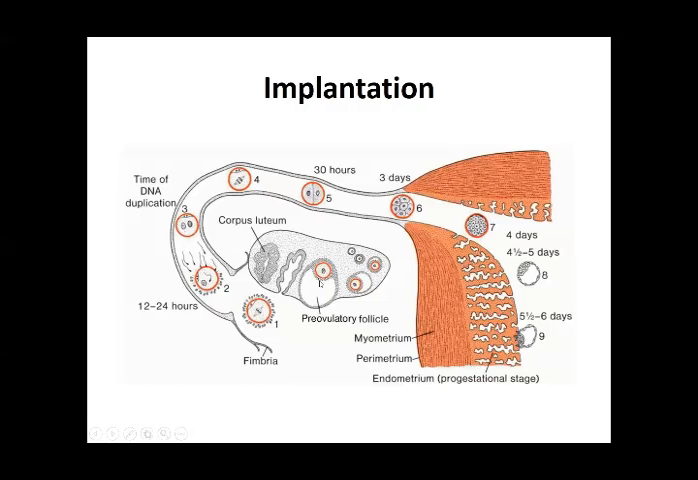You can see this was the process: ovulation, passage, fertilization. After fertilization, it completes the second meiotic division. After this, the mitotic division starts. Then the morula is formed, and at the 4th to 5th day or the 6th day, it reaches the uterine cavity, and in the uterine cavity it starts to implant in the wall. That is, there is erosion of the trophoblast into the walls of the endometrium.